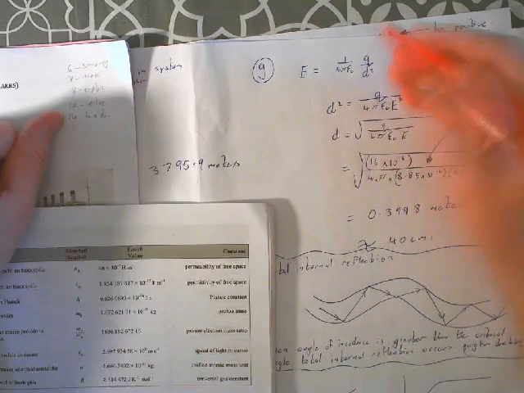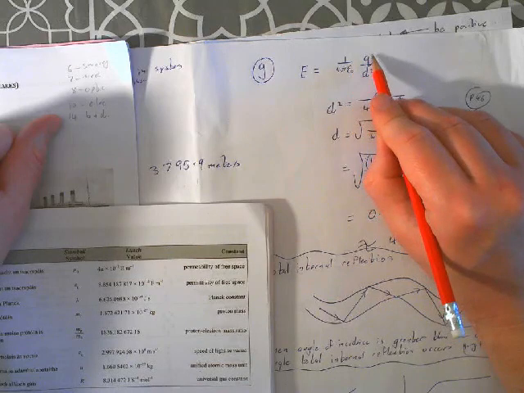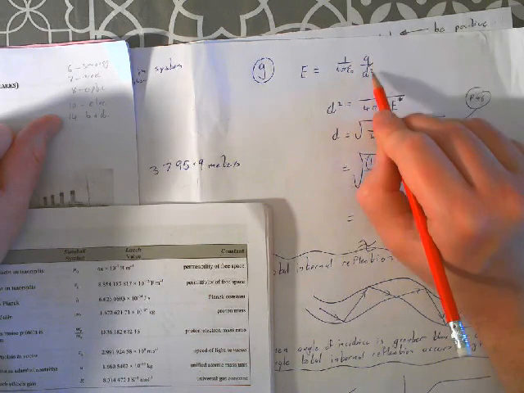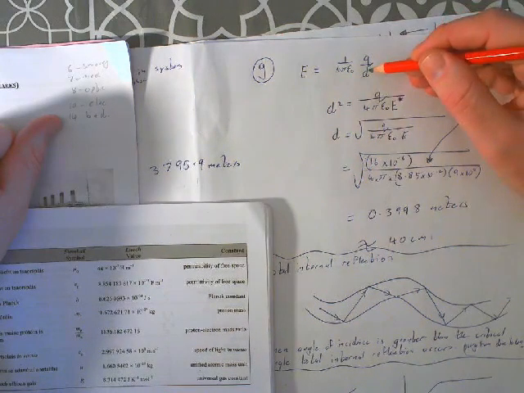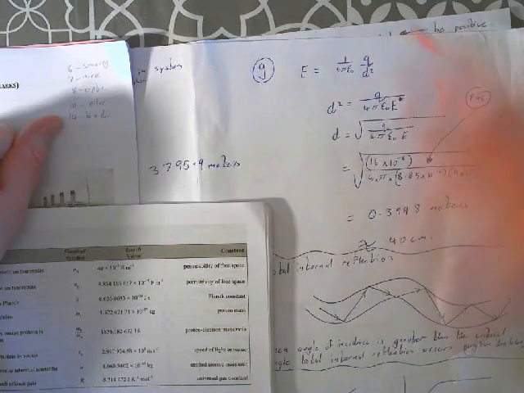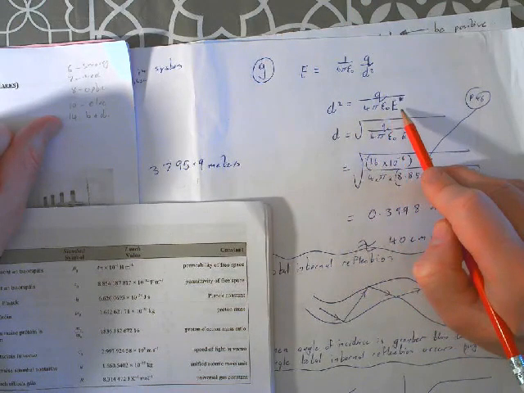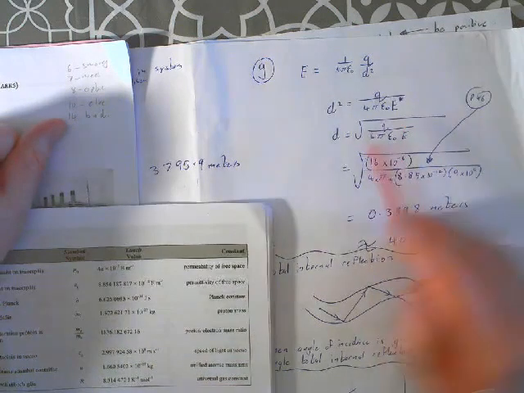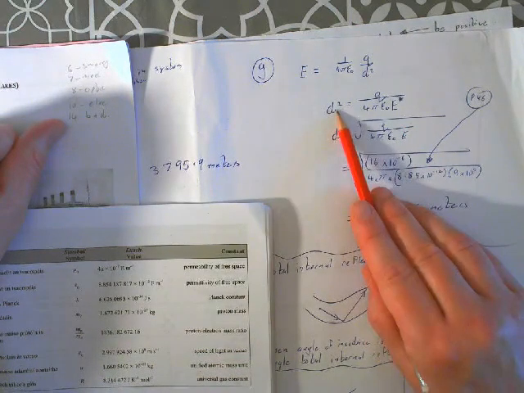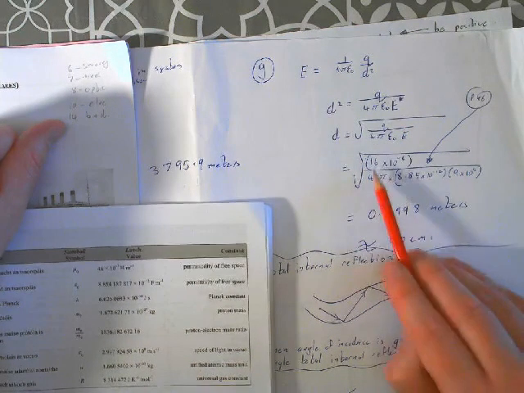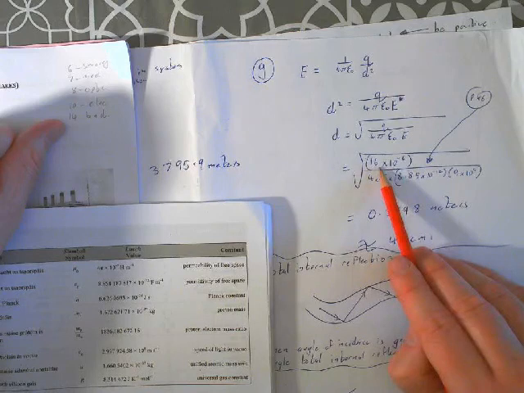We're looking for the distance at which we get this electric field strength. So let's just rearrange it. The electric field strength is 1 over 4 pi permittivity multiplied by the charge of the particle divided by the square of the distance. So we'll just do a little bit of algebra. Bring the d squared across, the E across. D squared is equal to the charge divided by 4 pi permittivity of free space times the field strength. And then we're looking for the distance, so we're going to get the square root, because this is the distance squared, so square root of both sides.